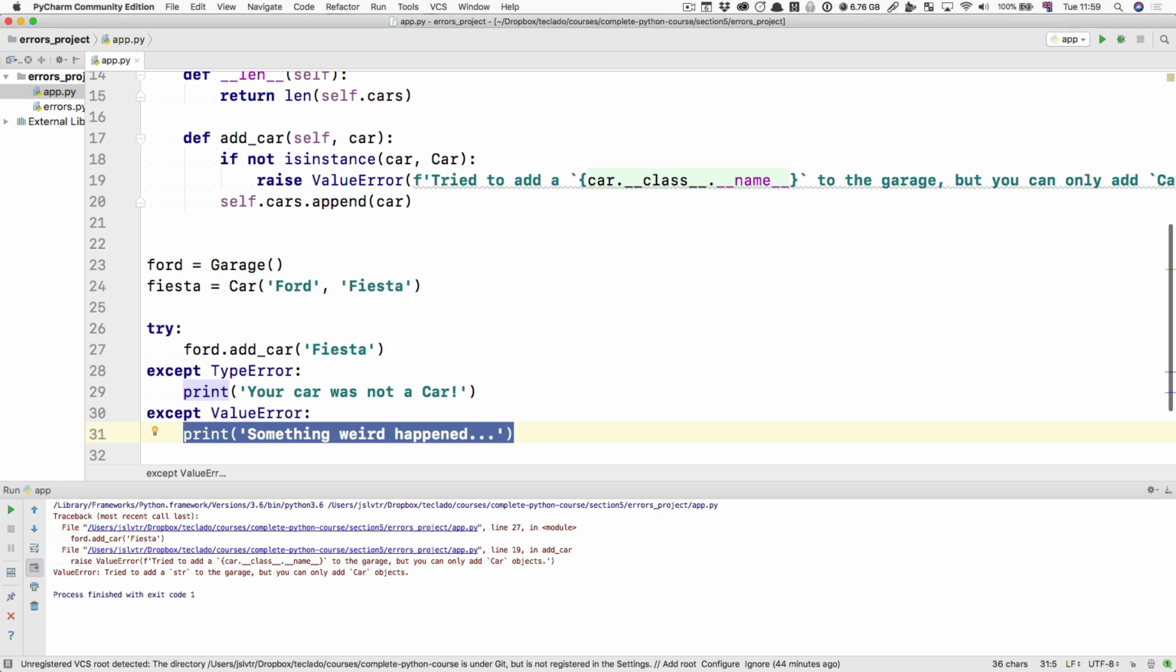Over the next few sections, we're going to make use of this try except syntax a lot. So, just something to keep in mind as we move forward.